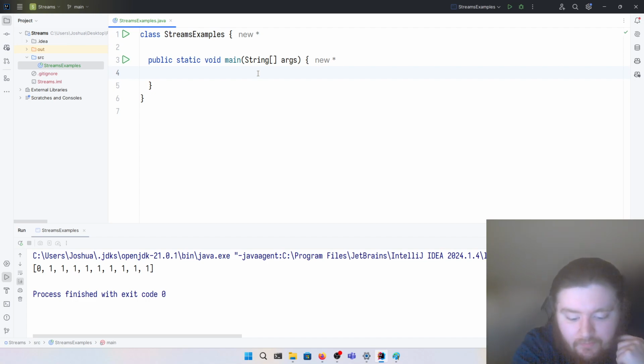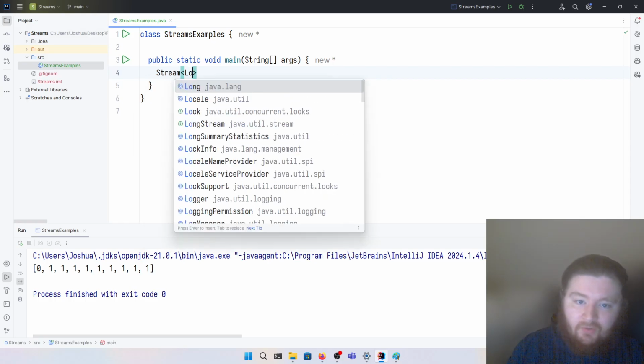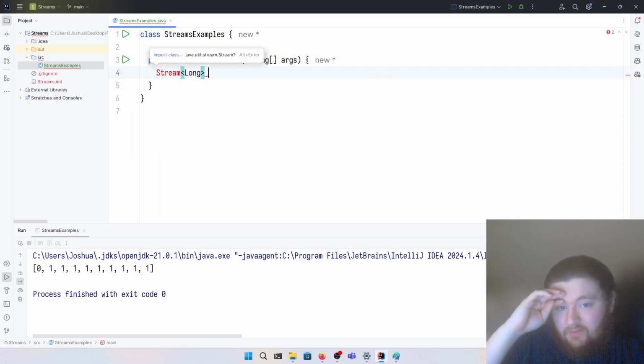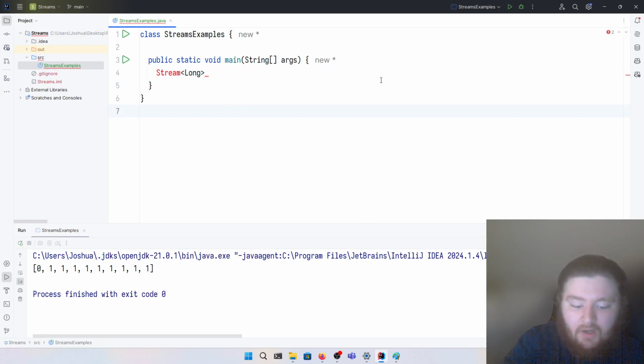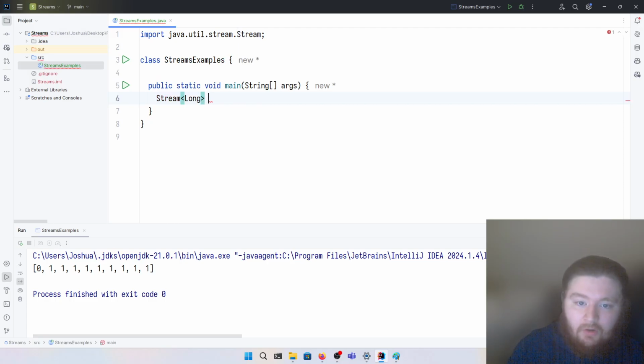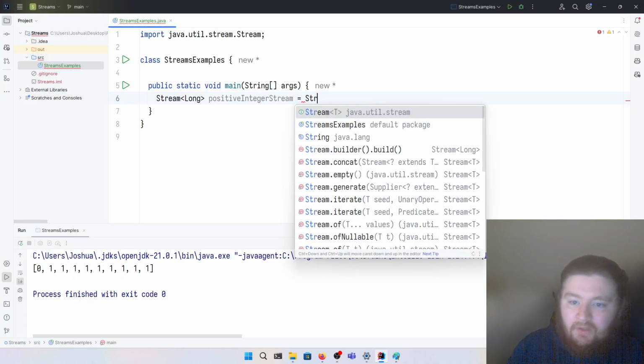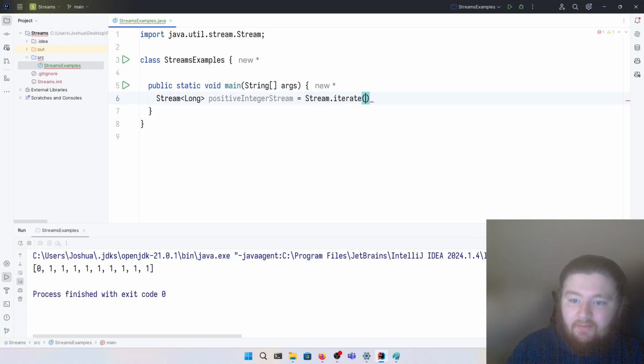So what is the solution to this? Or rather, what's the solution to the overall problem? We're first going to create a stream of longs, because this is going to be our first take at trying to solve this problem. So let's create a stream of longs, and we'll call it positive integer stream. And we're going to use this iterate method.